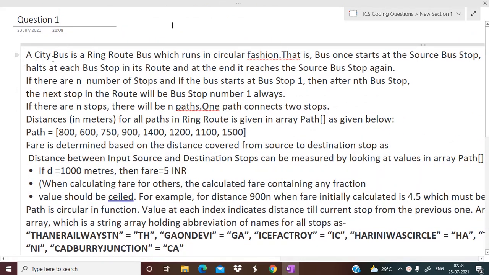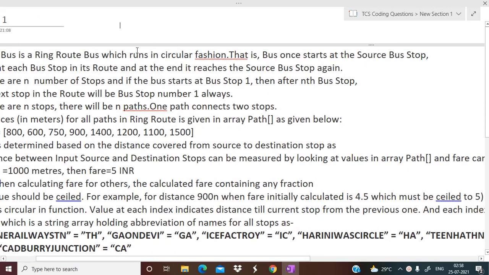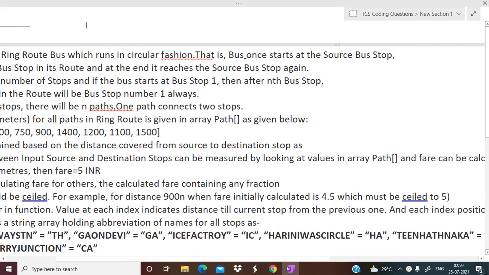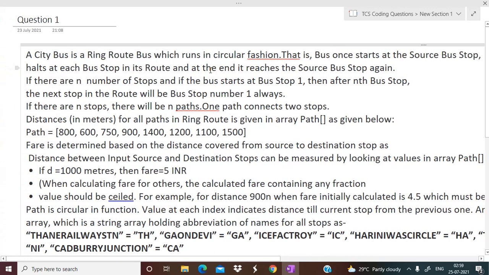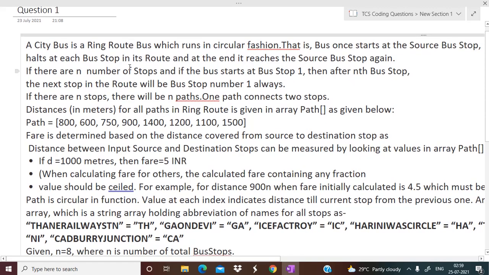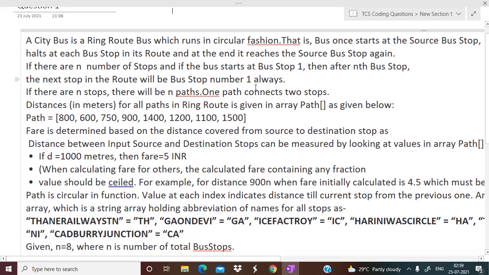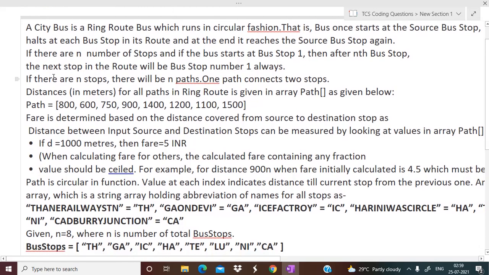So the question is, a city bus is a ring route bus which runs in circular fashion. That is, the bus once it starts at the source bus stop, halts at each bus stop in its route, and at the end it reaches the source bus stop again. If there are n number of stops and the bus starts at bus stop 1, then after the nth bus stop, the next stop in the route will always be bus stop number 1. If there are n stops, there will be n paths. One path connects two stops.